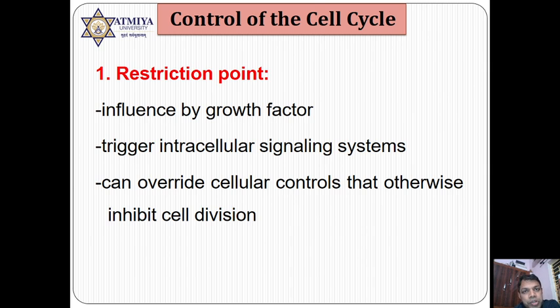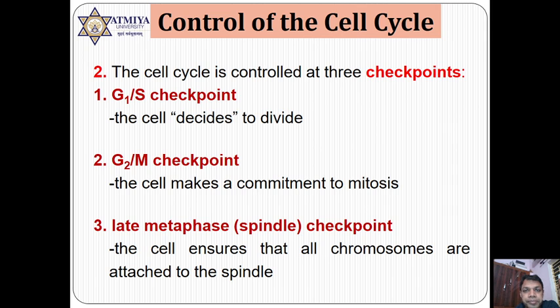See, we are directly coming to the control or regulation of the cell cycle, where the first important point is the restriction point. It is a part of the G1 phase only. In this phase, the cell is checked for whether growth factor is present or not. If growth factor is present, then the cell will be activated. The cell receives growth factor, which acts as a signal molecule, signal transduction occurs, and cyclin D is formed. This cyclin D is responsible for the crossing of the cell from G1 phase to S phase.